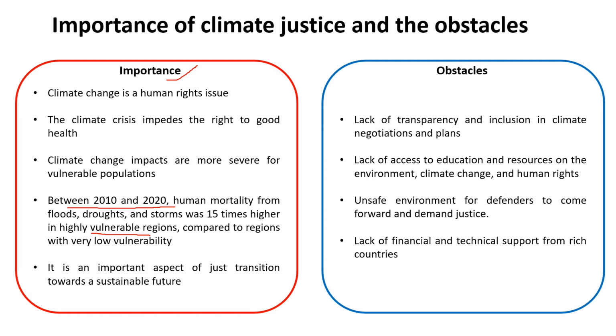Currently, those who have least contributed to the climate crisis are being disproportionately affected by it. Climate justice suggests that the responsibilities in addressing climate change should be divided according to who is contributing most to the problem, while addressing systemic, socio-economic, and intergenerational inequalities. So these are all important factors. That's why climate justice has become so important, and it is talked about all around the world in different seminars, meetings, and conferences.